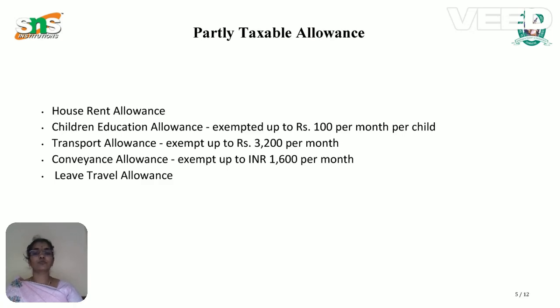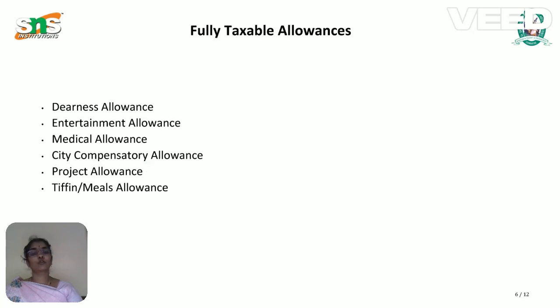Next, the transport allowance. Under this, the amount is exempted up to 3,200 per month. Next, conveyance allowance. That exemption will be up to 1,600 per month. As an employee, they have to utilize and enjoy the benefit. Next, leave travel allowance. This is also one of the important allowances that might be utilized by the employee.